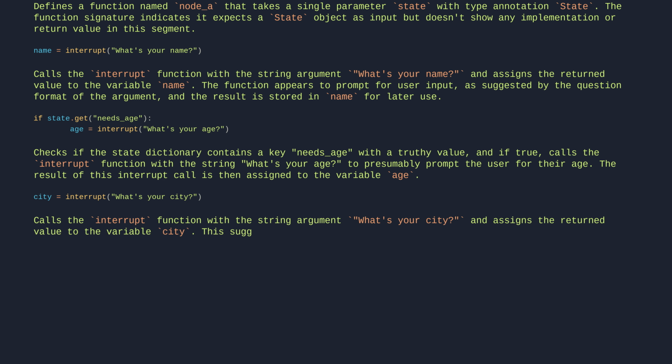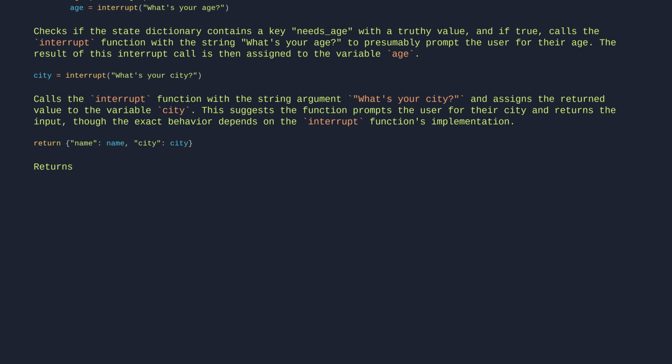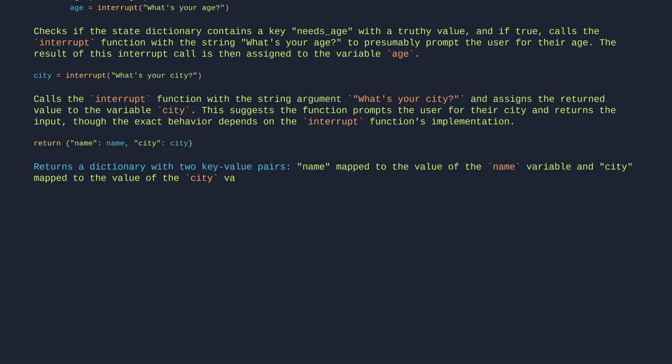This suggests the function prompts the user for their city and returns the input, though the exact behavior depends on the interrupt function's implementation. return {"name": name, "city": city} returns a dictionary with 2 key-value pairs: name mapped to the value of the name variable and city mapped to the value of the city variable. This is a simple data structure creation that packages these 2 values together for return from the function.